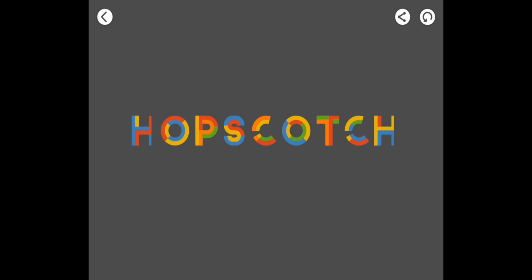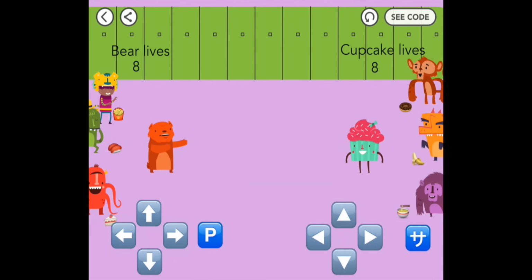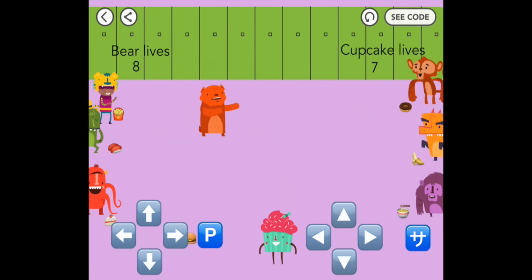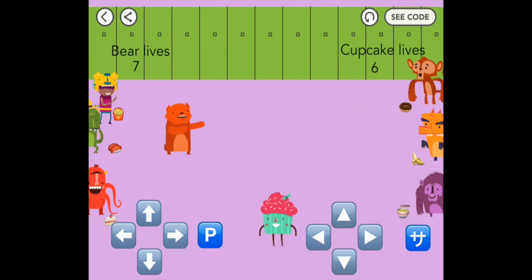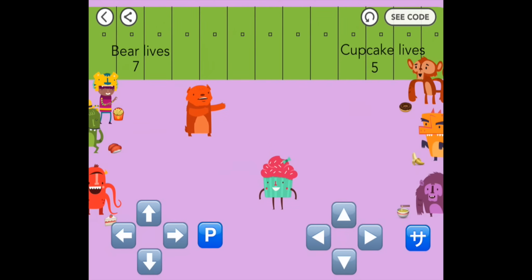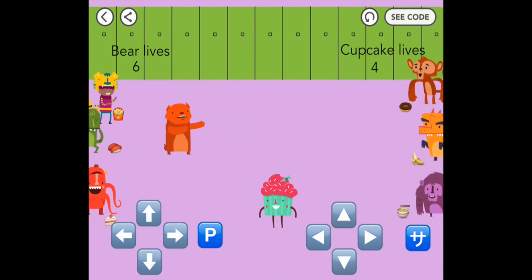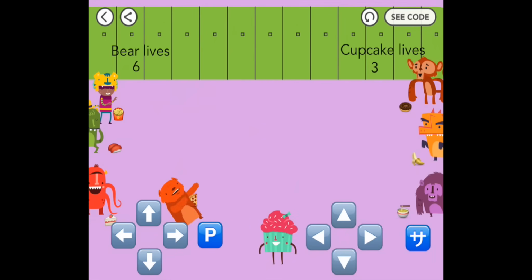So we're going to make something really awesome today. Ever wish you could play dodgeball with food? Well, now you can. Programming allows you to build and do things on your computer that you can't do in real life, like have a food fight. In this video, we're going to make a game where two characters play dodgeball with food. And the best part is, you and your friend can play against each other.